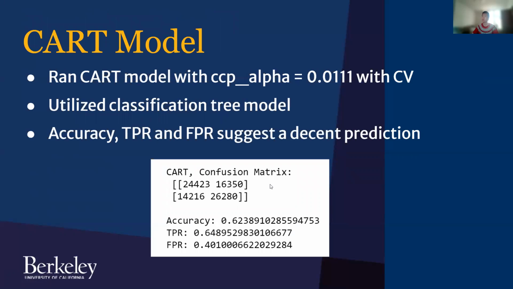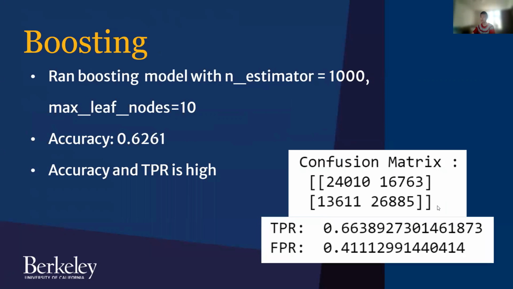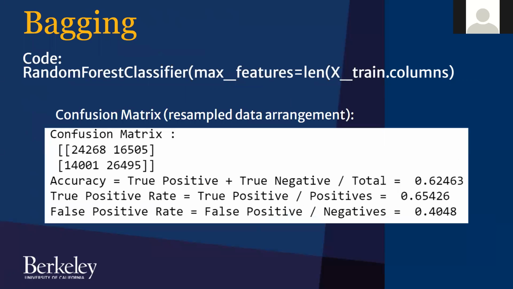And this is the CART. We run the CART model with cross validation. We adopt CCP alpha equals 0.0111. And we did use the classification tree model. For the boosting model, we ran with an n_estimators of 1,000 and max leaf nodes of 10, and we got a 0.63 accuracy and high TPR.